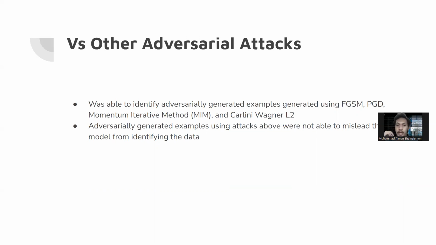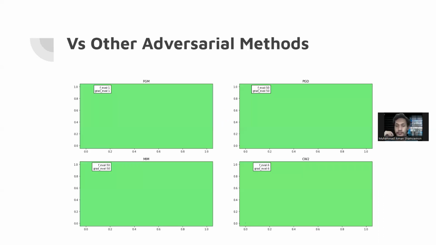So here in this section, we compare the models and try to see if it's able to identify examples generated using other adversarial attacks. So here, using the fast gradient sign method, the momentum iterative method, and the Carlini-Wagner L2 method. Generally what I found is that examples generated using the attacks above were not able to mislead the model. So here are some graphs relating this.